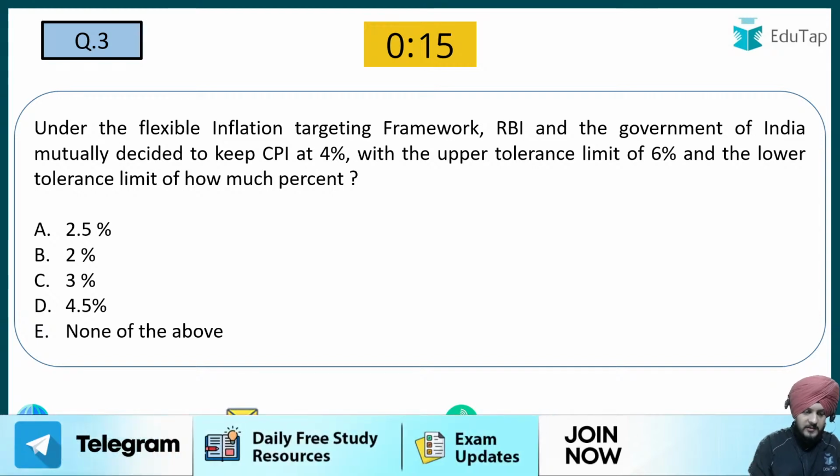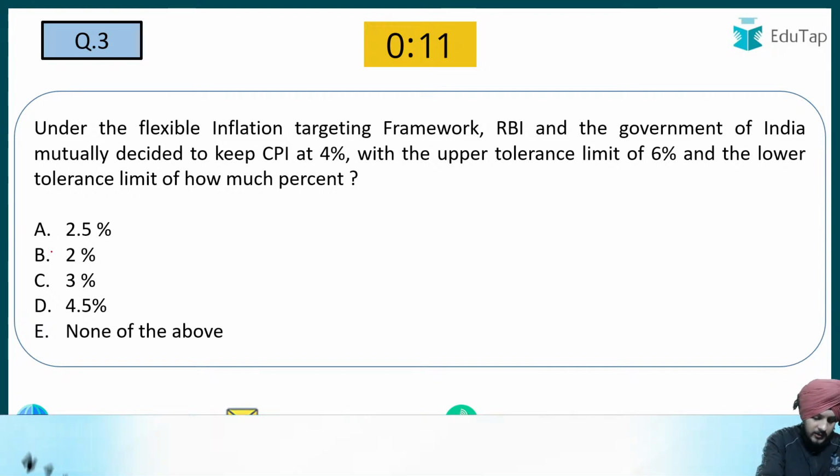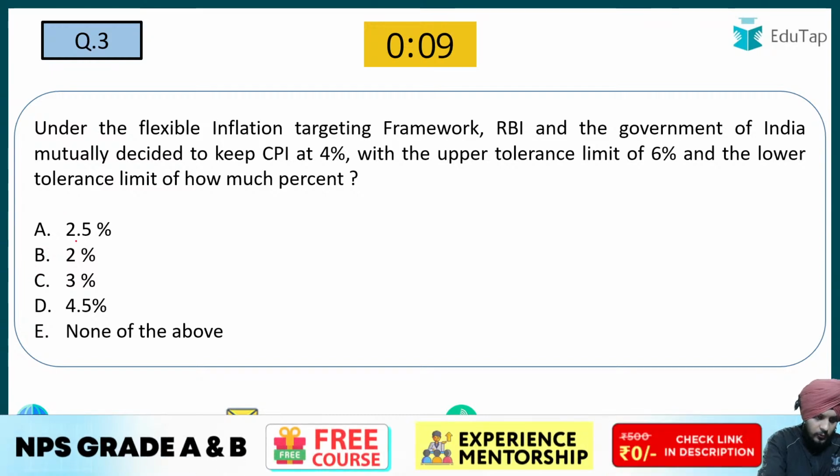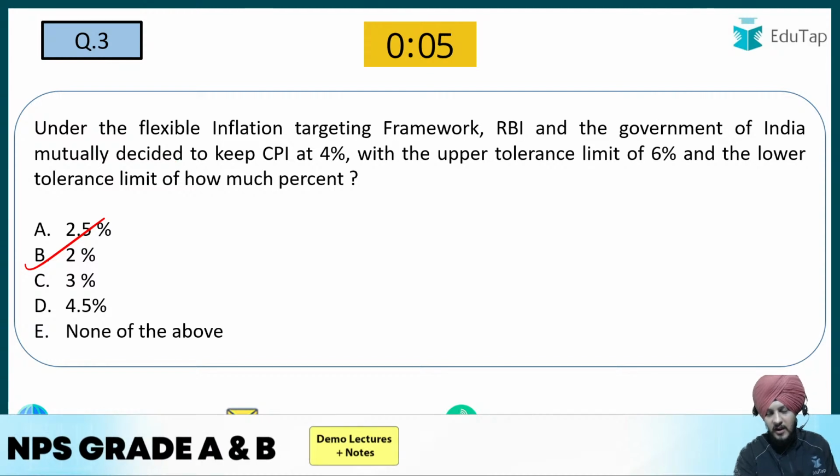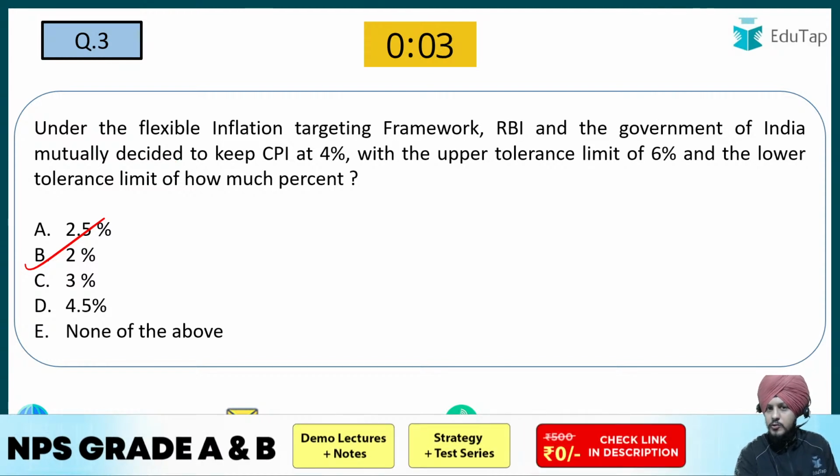Yes, so the correct answer to this question, as Gurleen is saying, is going to be 2%, and Look Floor is also giving the correct answer. It is 2%. So when we talk about the inflation targeting framework, earlier there was no inflation targeting in our country.